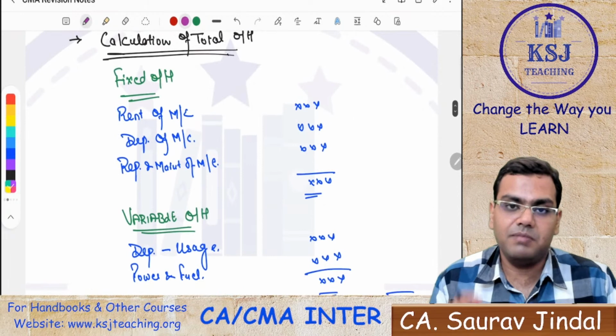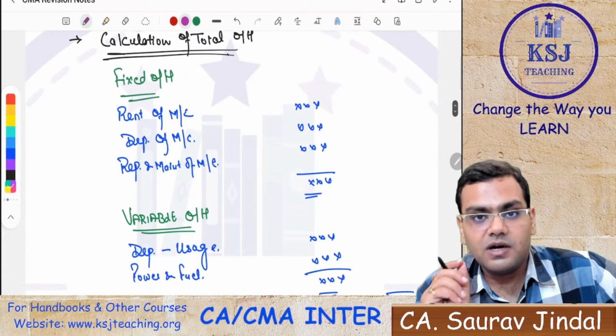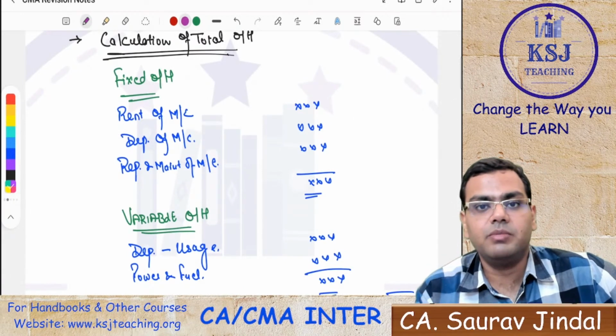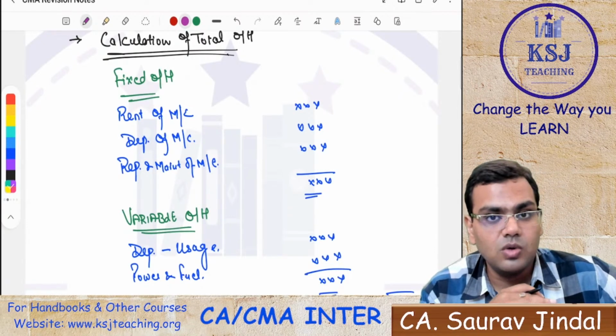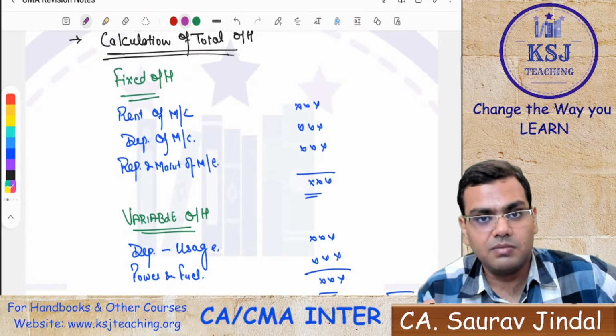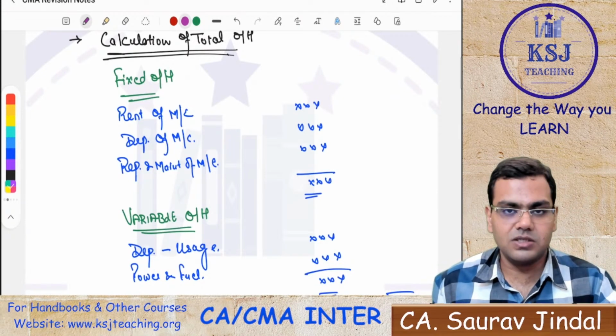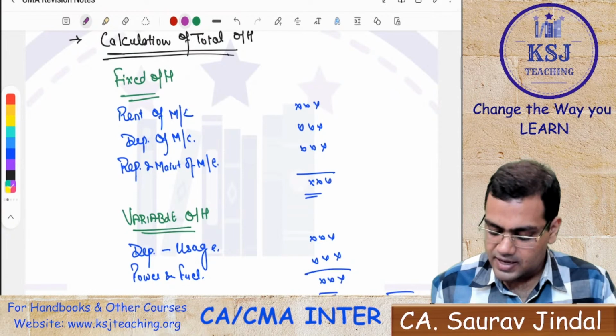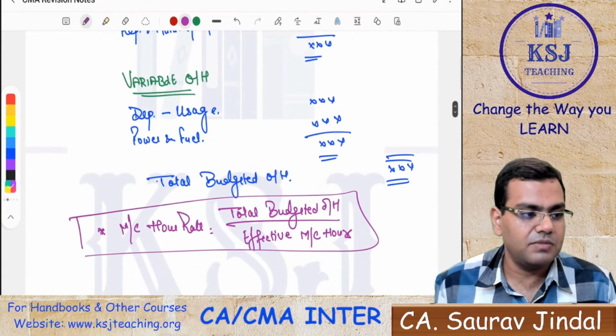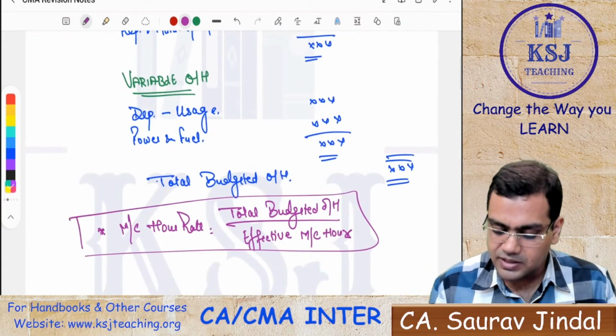Now be very careful with one thing. If you are not sure about the distribution between the fixed and the variable overheads, do not make the distribution. As simple as that. Just write down all the overheads which are given to you, and finally divide by the effective machine hours. Please do not commit the mistake in this case.